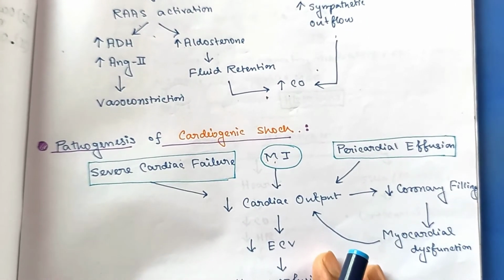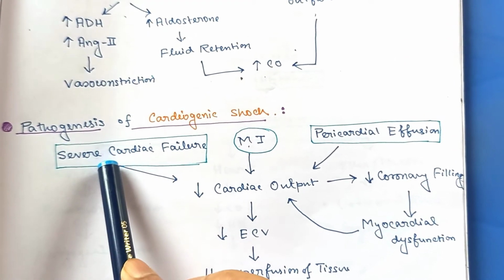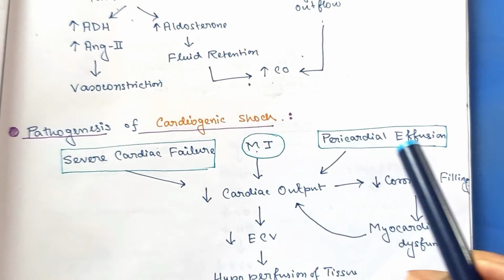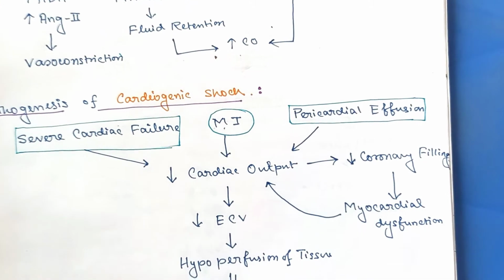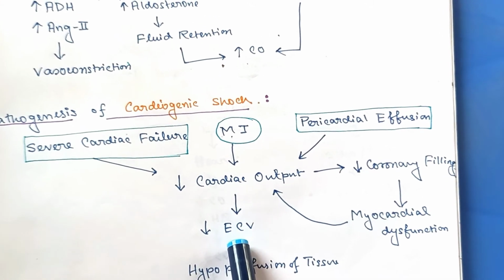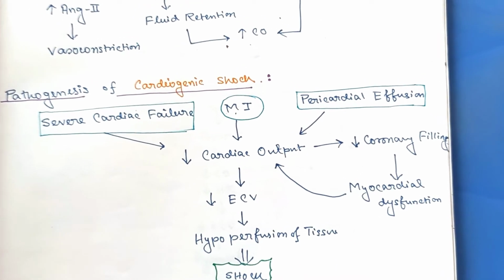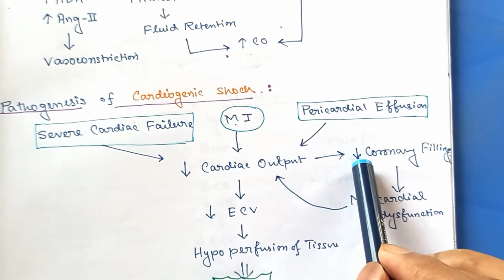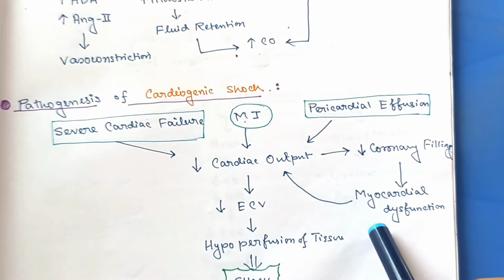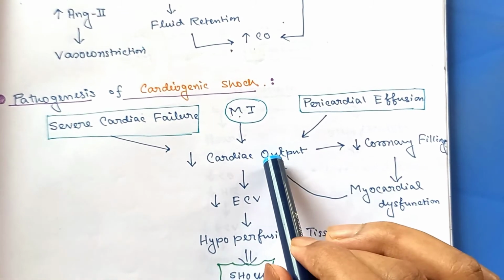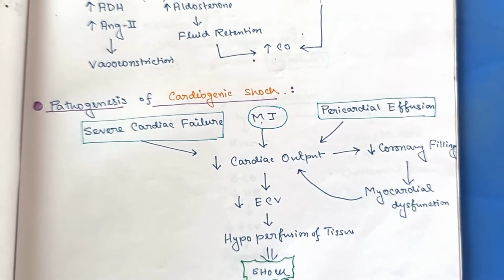Next, the pathogenesis of cardiogenic shock. There are various etiologies like severe cardiac failure, myocardial infarction, pericardial effusion. All these cause decreased cardiac output, causing reduced effective circulatory volume and thereby hypoperfusion of the tissue, resulting into shock. And there is also reduced coronary filling, causing decreased circulation to the myocardial tissue, and thereby cardiac output will also be reduced and making it a vicious cycle.